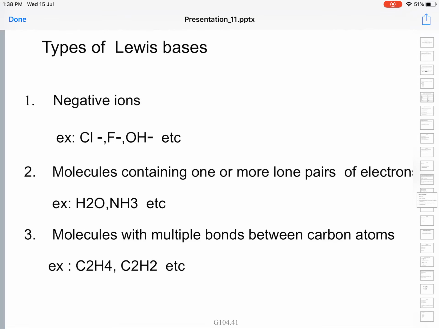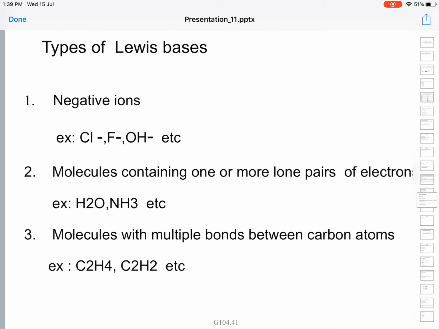Types of Lewis bases: negative ions Cl minus, F minus, OH minus, they can donate an extra electron pair to other needy species. Next, the second type is molecules containing one or more lone pairs of electrons. Ammonia has one lone pair of electrons, H2O has two lone pairs, chlorine has three lone pairs of electrons in their outermost orbits. These lone pairs they can share or donate with other needy species to form a coordinate covalent bond.